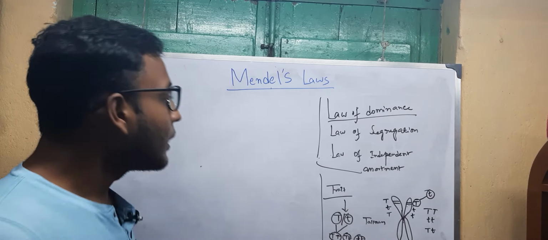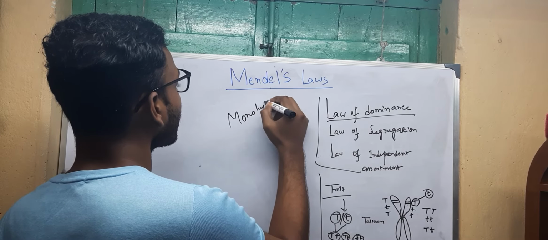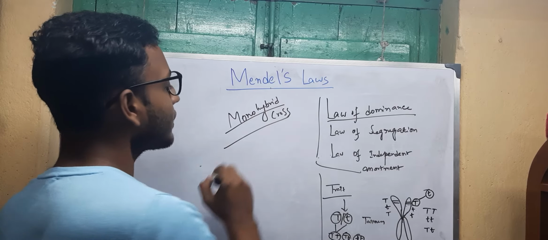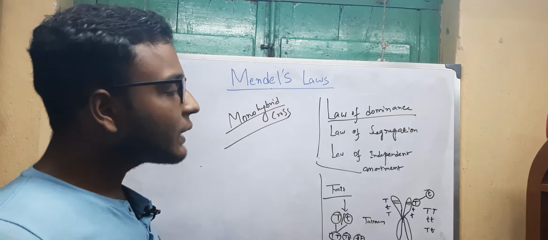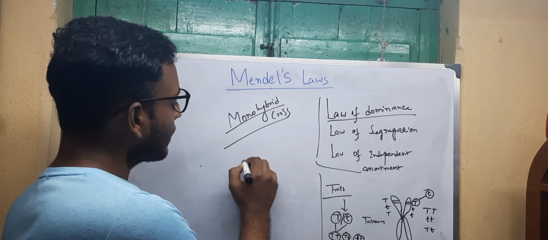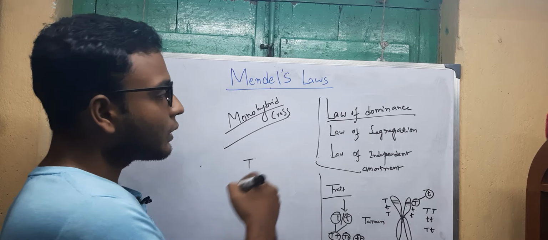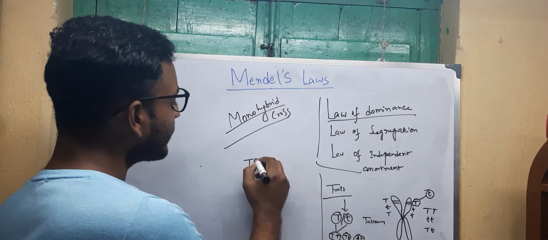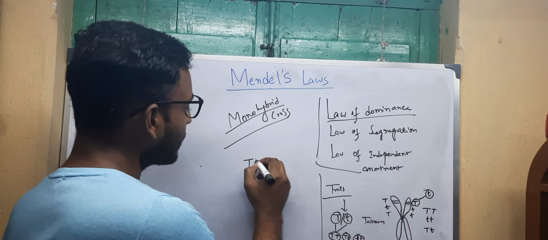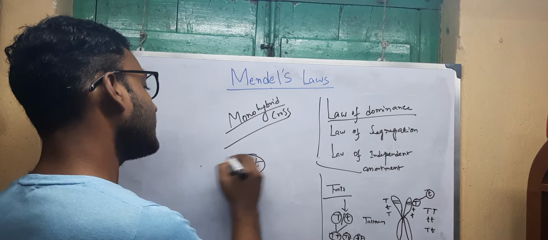Now Mendel, in his monohybrid cross experiment, found that every individual is constituted with two different genes for a single character.